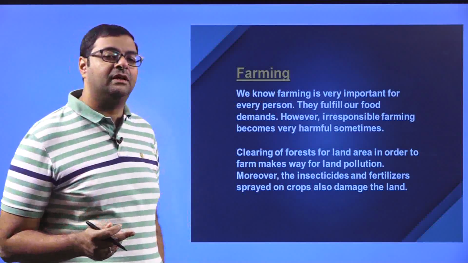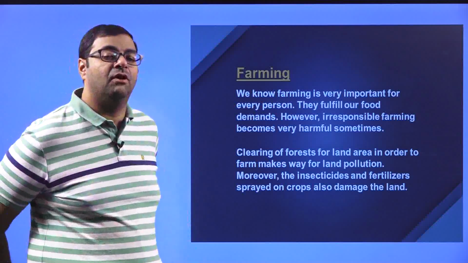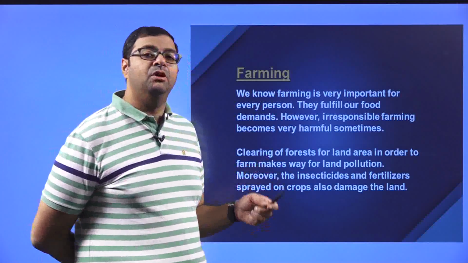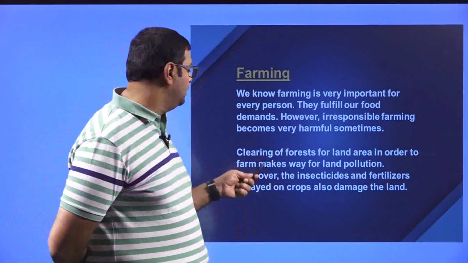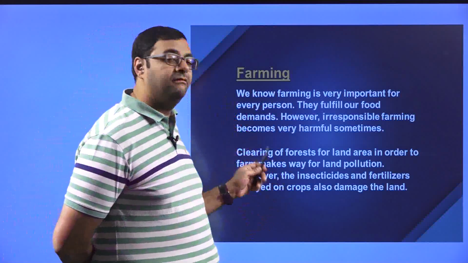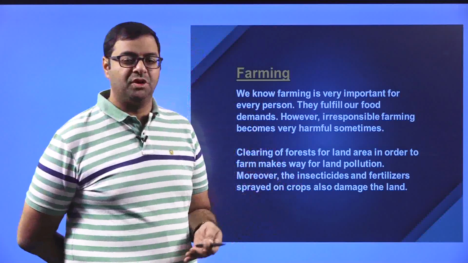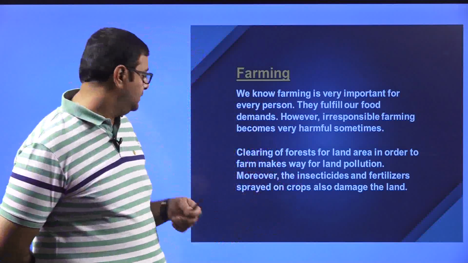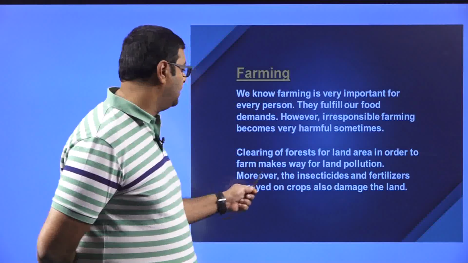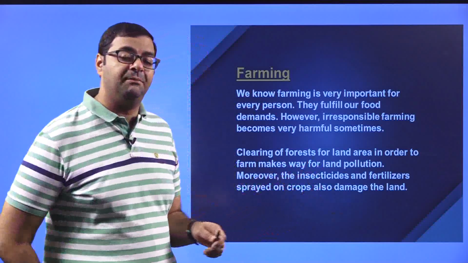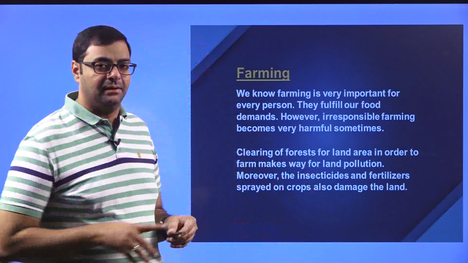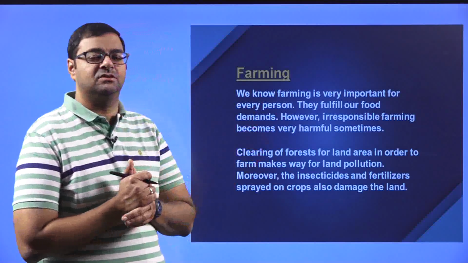Okay, so the forests are there. Now what are we doing? We are actually keeping on clearing those forests for our need. So when we are doing that, we are actually polluting our land. So when we are polluting our land, we are not able to give a proper atmosphere. Okay, because of that the air is getting polluted. Moreover, the insecticides and fertilizers sprayed on the crops also damage the land. Now, how are they damaging? When they are sprayed on the crops, they are falling on the land and they are polluting the land. Okay. Now, that is basically the adverse effects of farming.